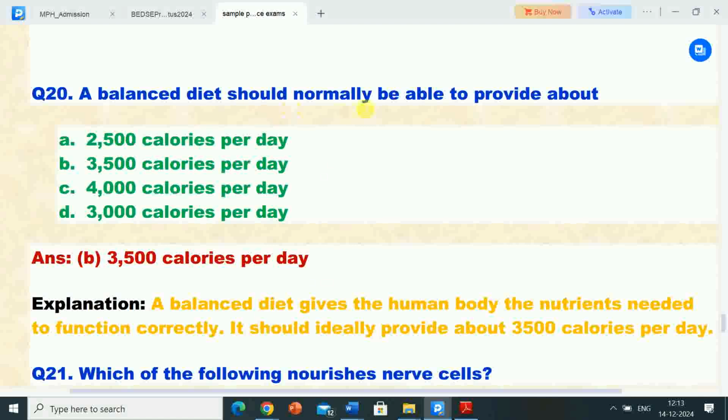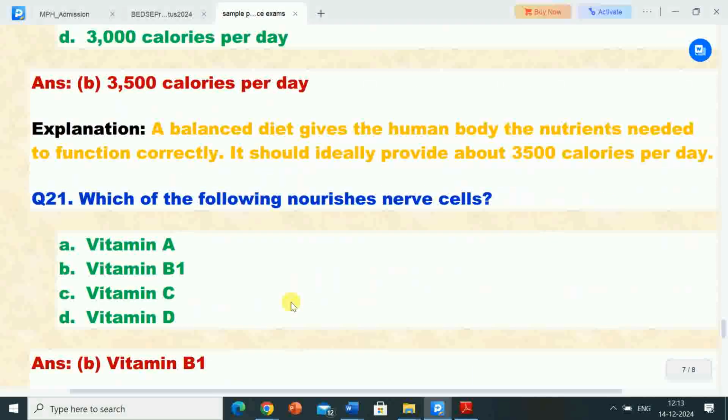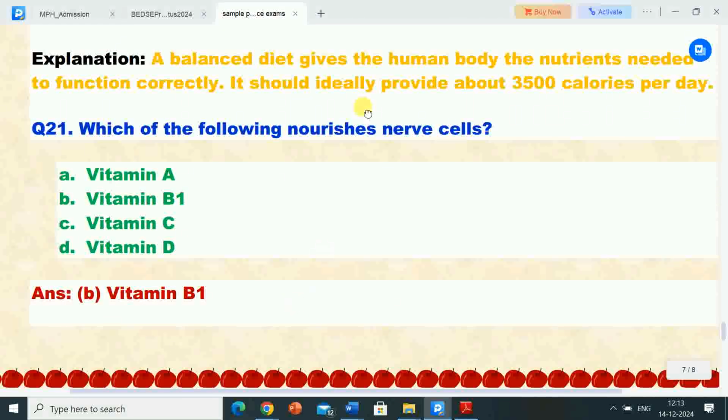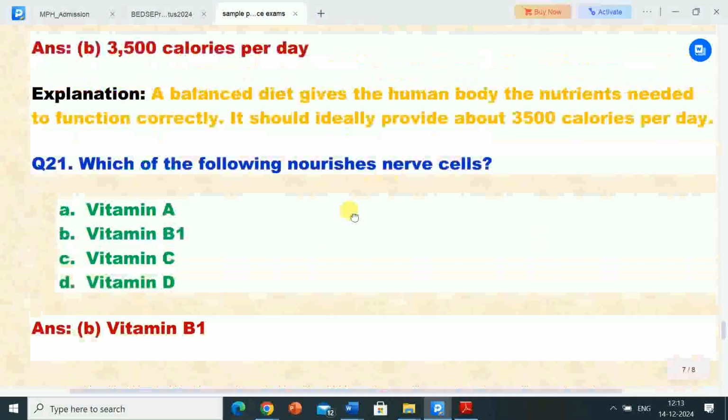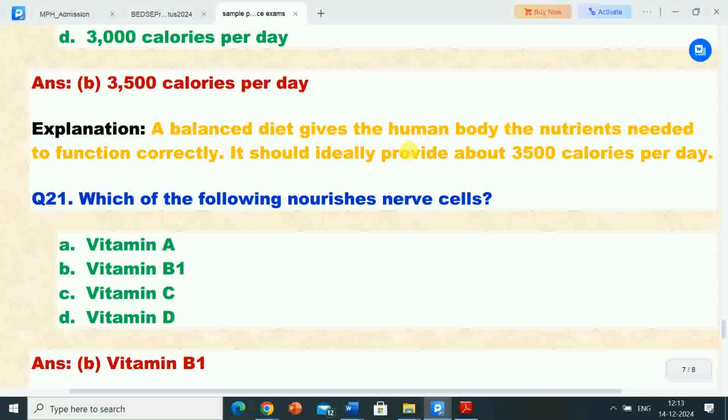So a balanced diet should normally be able to provide about 3500 calories per day. Its explanation is, a balanced diet gives the human body the nutrients needed to function correctly. It should ideally provide about 3500 calories per day.